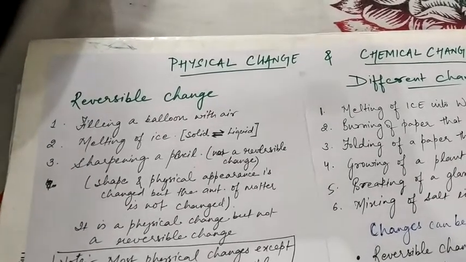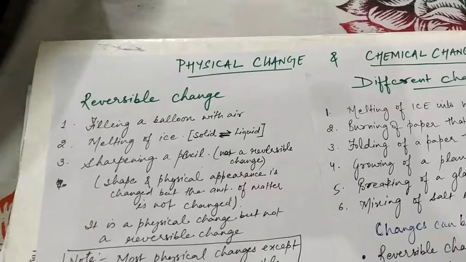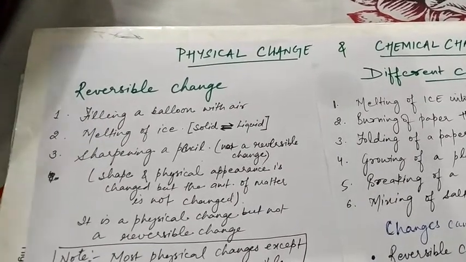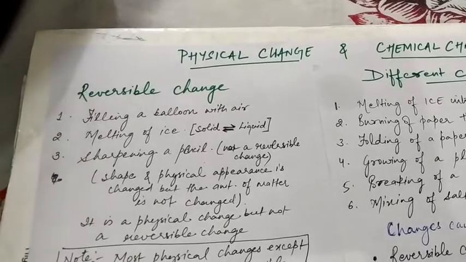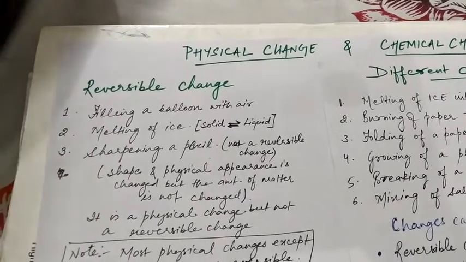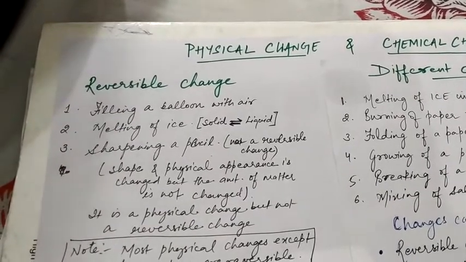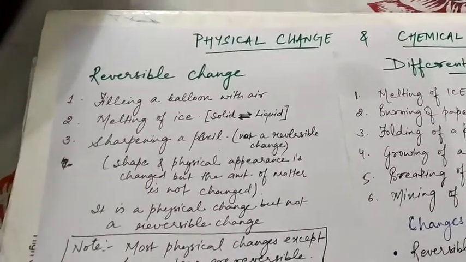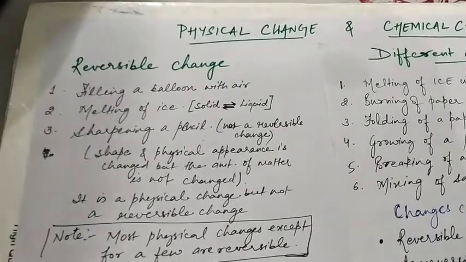So, sharpening of a pencil, we can say that it is a physical change, but we cannot say that it is a reversible change. Why? As you know, while sharpening a pencil, it reduces its length, and that length cannot be regained.